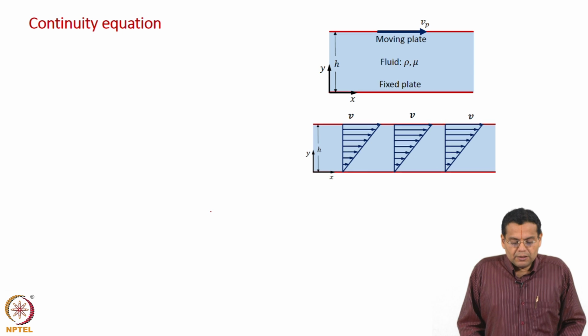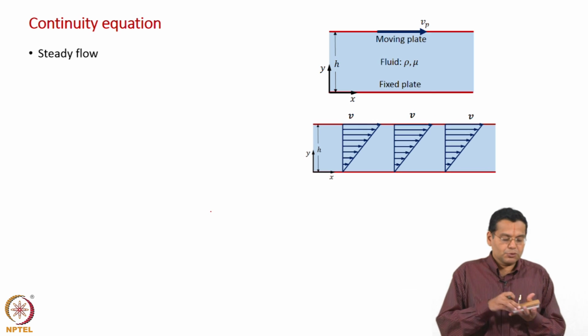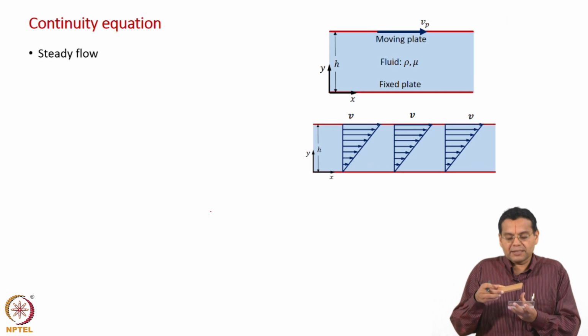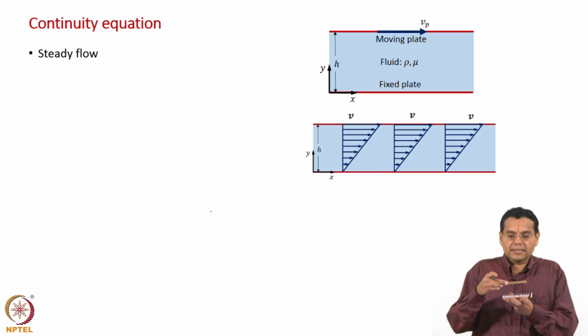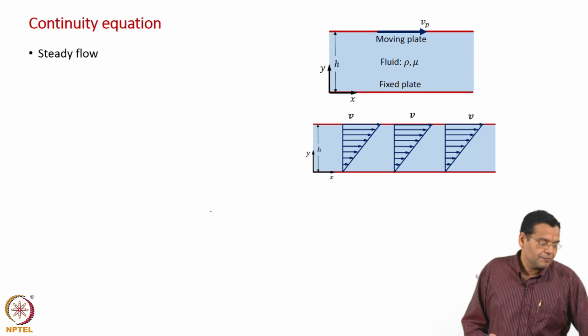Okay. So, now first we will have to start with the continuity equation. Let us start with the continuity equation. We will consider steady flow. What does it mean? Suppose you have these two plates, and let us say before you start the experiment, just imagine, if you are able to realize this in the lab, these two plates are stationary. Let us say at time t equal to 0, you start moving the plate, there is some initial transience, we are not going to consider that. You set the plate in motion, and now the velocity field reaches a steady state condition, and that is where we are going to